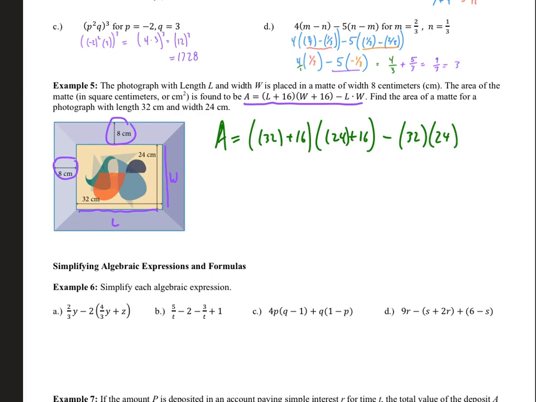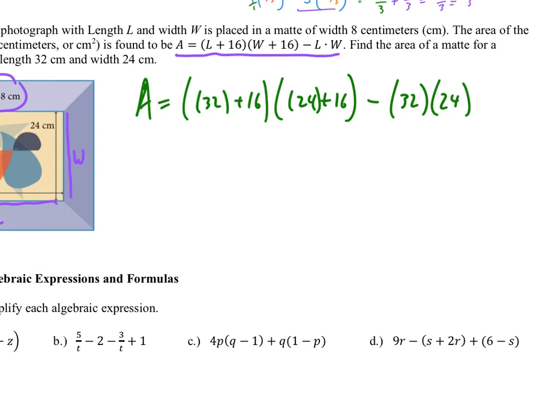So simplifying this in the right order would tell us to look inside the parentheses first. So, of course, 32 plus 16 is 48. And then 24 plus 16 is 40. And if I'm going to take it slow, then I would not do 32 times 24 yet. And now there's no exponents, so I'd be in the multiplication stage. So I'd say, well, what's 40 times 48?